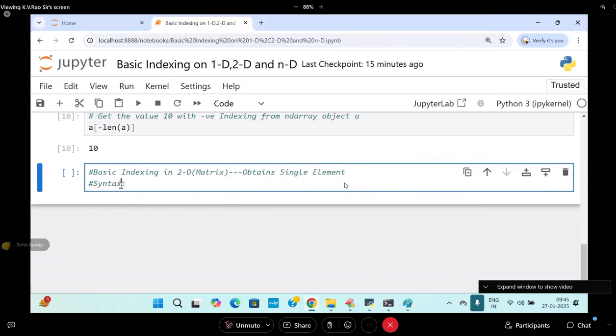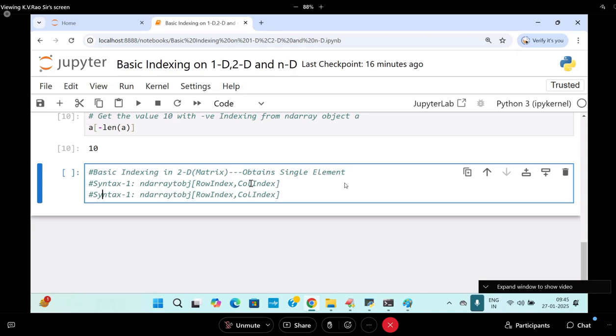Tell me, what is the syntax number 1? Quick. ND array object of row index, comma, column index. Like this you can mention. Here I will write syntax number 2.